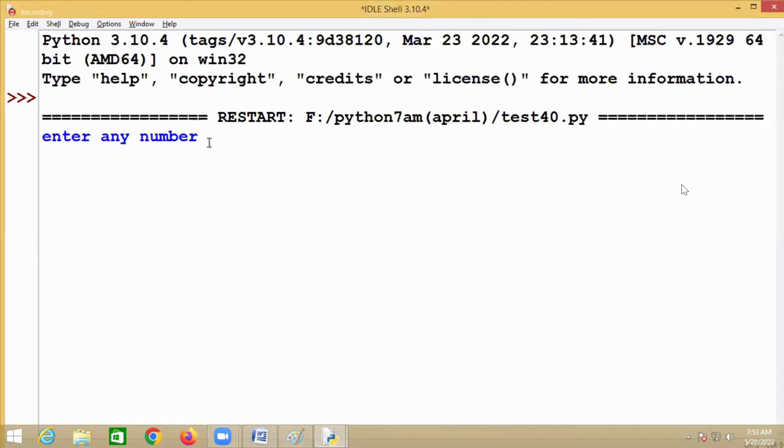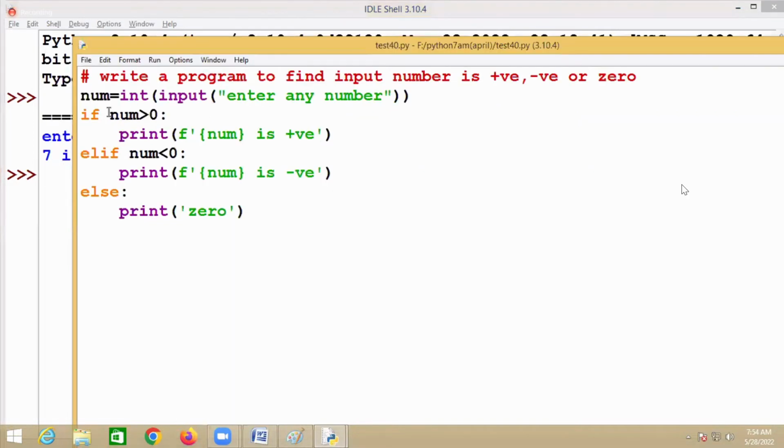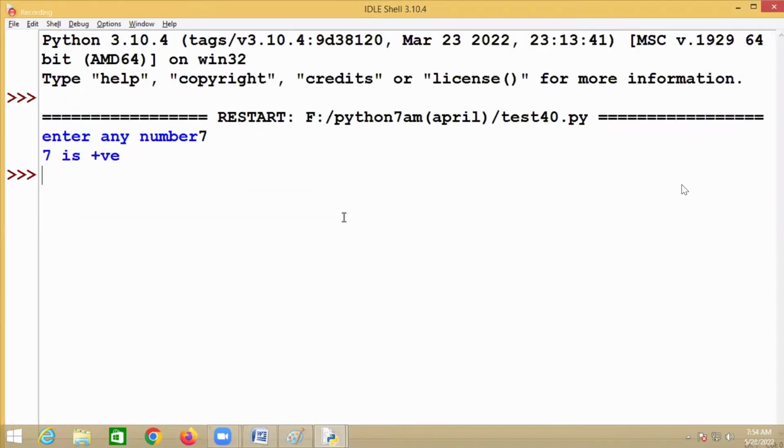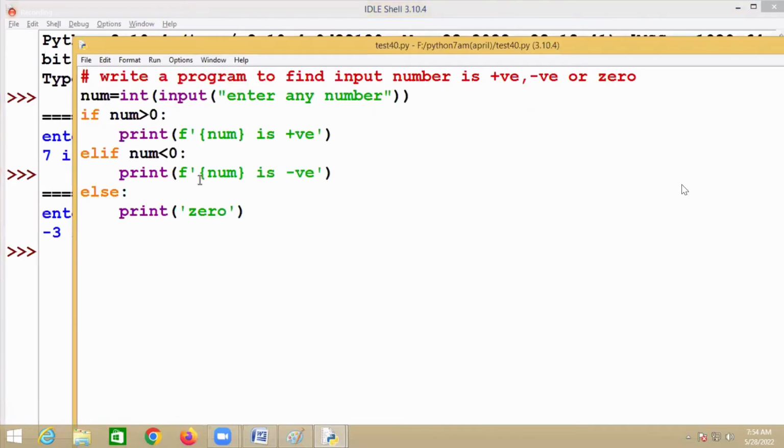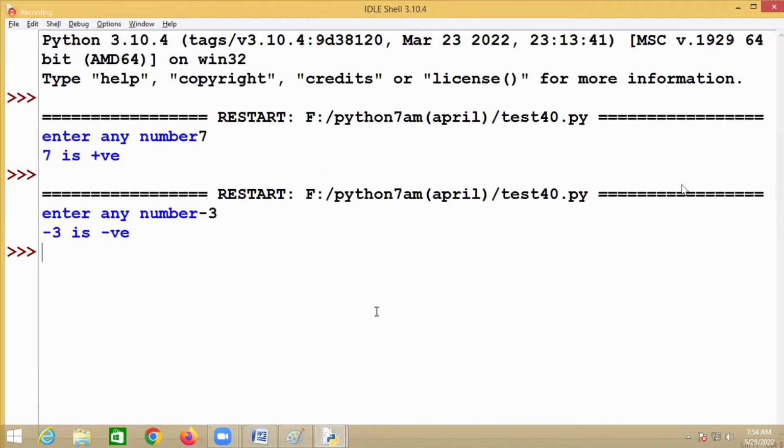So my number is, say, 7. 7 is a positive number because 7 is greater than 0. Then I execute again. This time my number is -3. -3 is a negative number. Is -3 greater than 0? No. Comes to the else block. And is -3 less than 0? Yes.